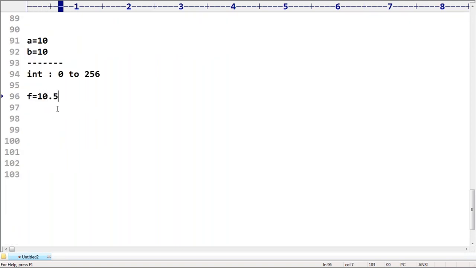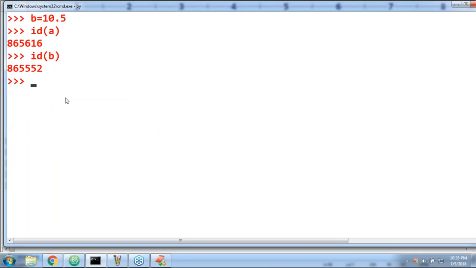How can you prove that, sir? Here observe that 10.5 is there. Assume that 10.5 is there, and now I want to change its value. Can you please say f plus 1? F is equal to f plus 1. I'm trying to change the content. Can you please tell what is the address of this one? Here observe that f is equal to 10.5.